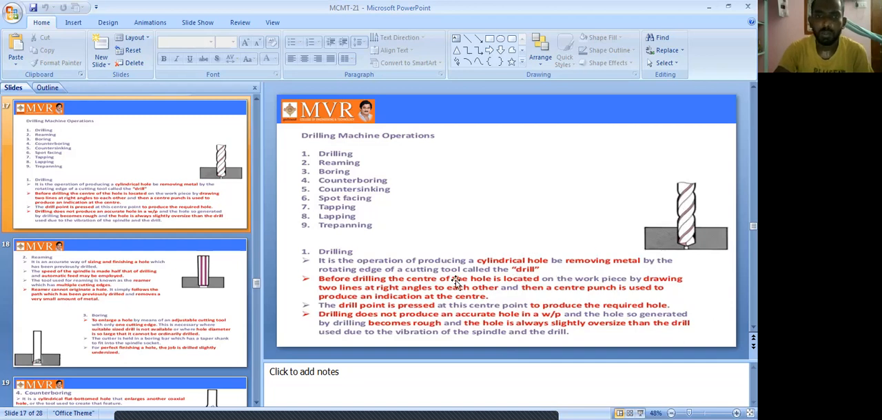Okay, so before drilling, the center of the hole is located on the workpiece by drawing two lines at right angles to each other, and then a center punch is used to produce an indication at the center.